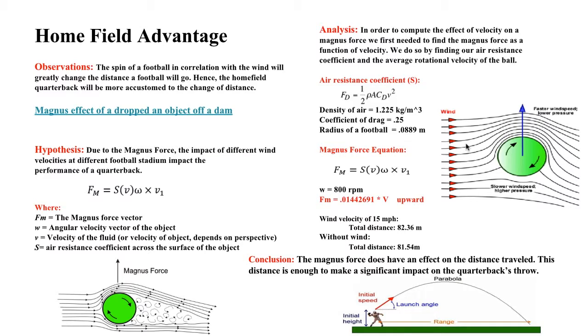In conclusion, the Magnus Force does have a significant effect on the distance traveled. This distance is enough to make an impact on the quarterback's throw, and this difference in distance could be deemed the home field advantage. If a quarterback from a low wind area such as Dallas went to play in Chicago, this factor could be the game deciding difference.